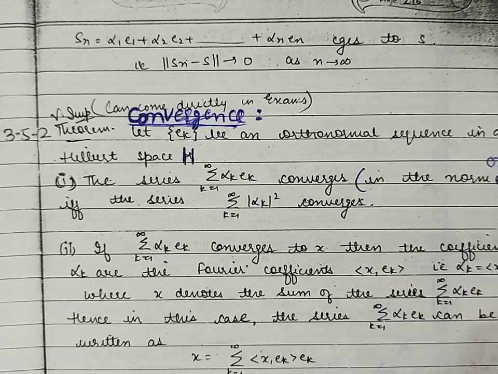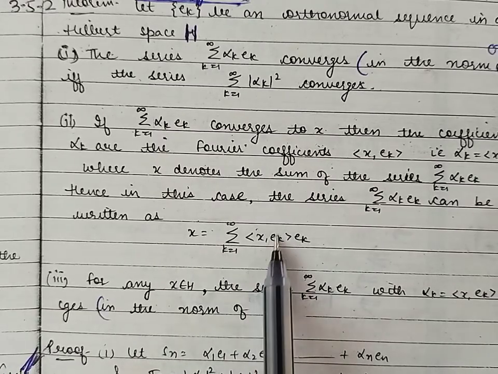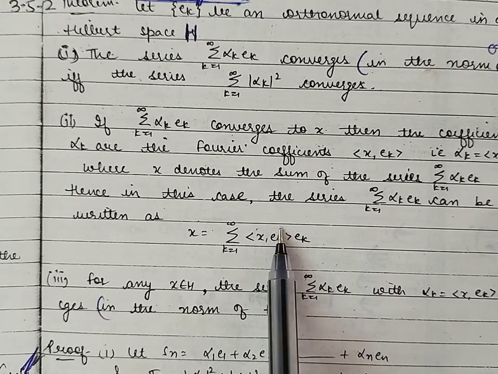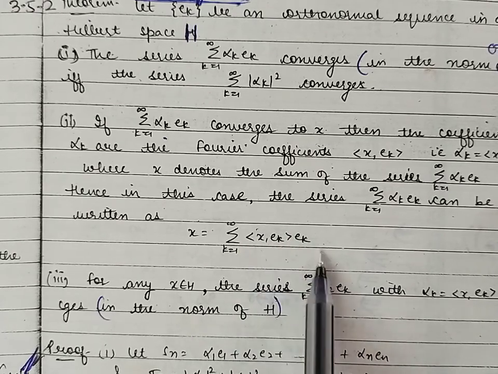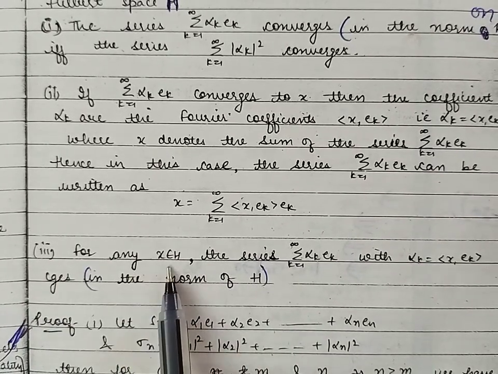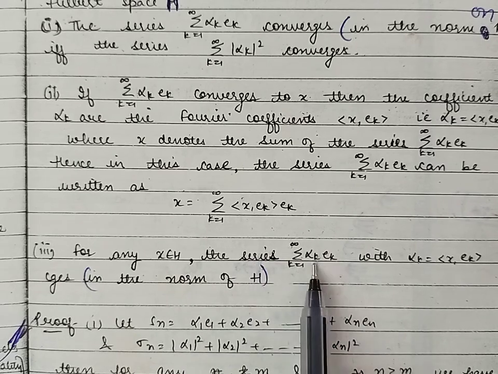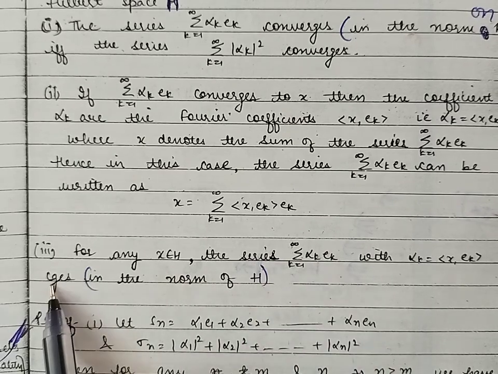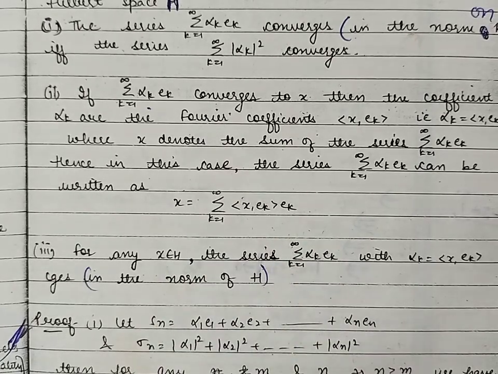Thus the corresponding sum of the series can be written as x equals summation, substituting the value of alpha_k, inner product of x with e_k times e_k. In the third part, we will prove that for any x belonging to the Hilbert space H, the series summation alpha_k e_k converges in the norm of H. So we will prove these three parts one by one.